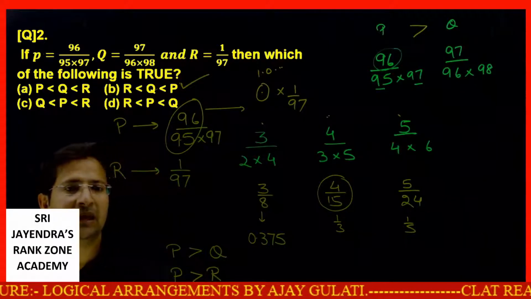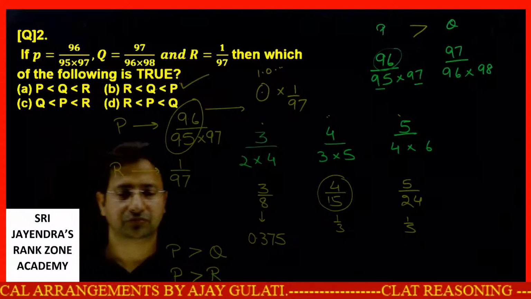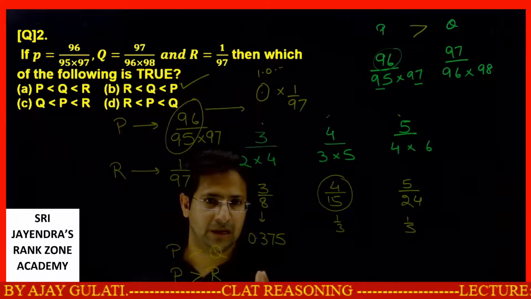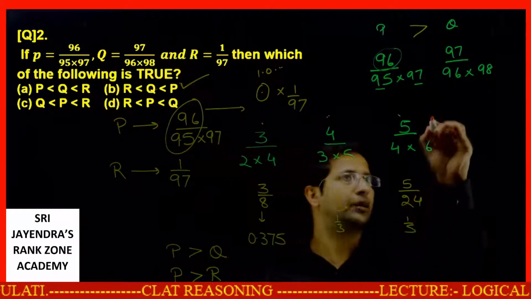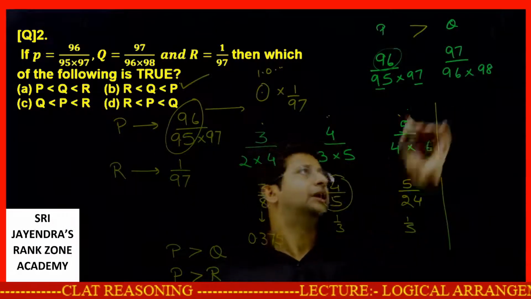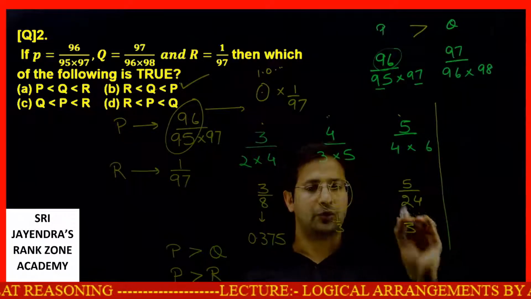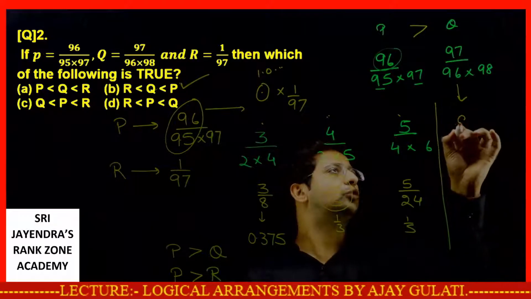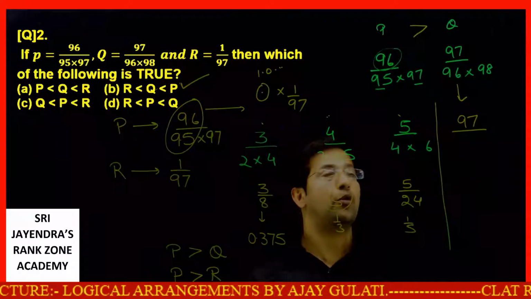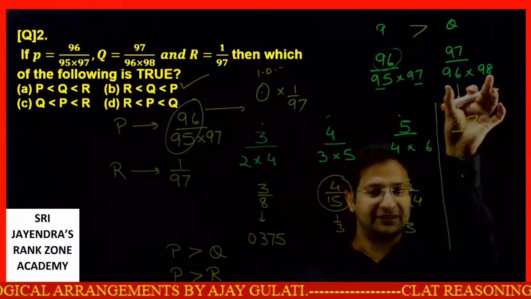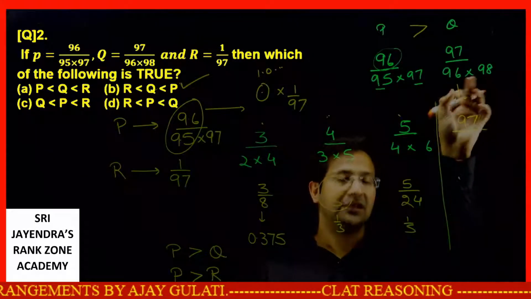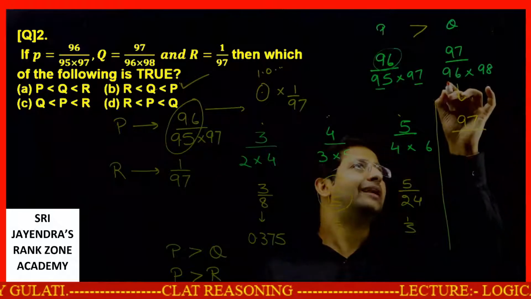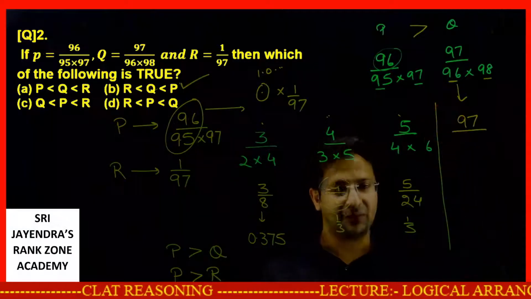Let's move ahead. Still, if you want, you can make a comparison between R and Q. How can you do it? Look, this is Q. Let's talk about R. First of all, let me write Q. Q is 97 upon, whenever two numbers are separated by 2 digits, like 96, leaving 97, then 98, you can read it as 97 minus 1, and 97 plus 1.